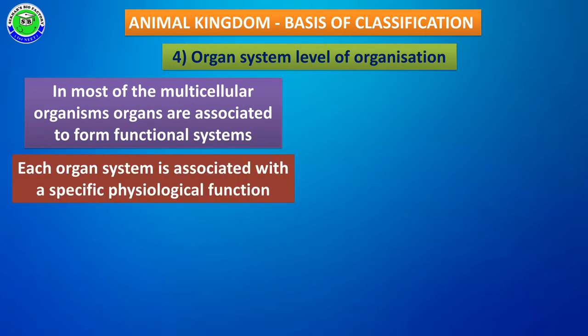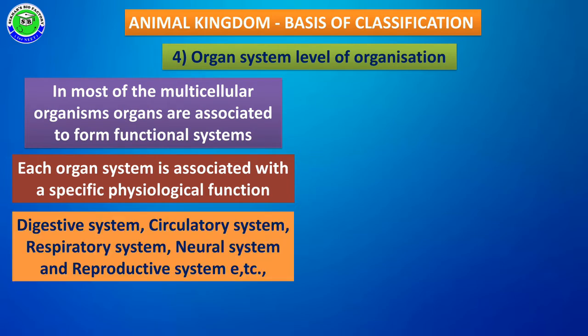In these organisms, each organ system is associated with a specific physiological function in the body. Examples in higher organisms, especially animals, are the digestive system, circulatory system, respiratory system, nervous system, along with reproductive systems; these are considered organ systems.